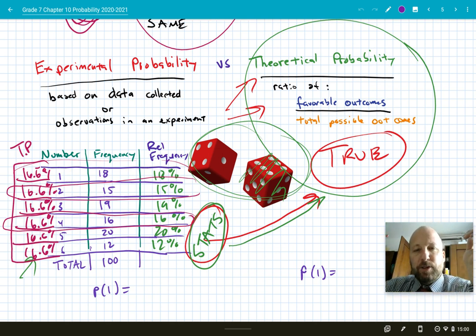What I said was the experimental probability is going to be used in statistics to help predict or estimate the true theoretical probability when we don't know what that theoretical probability is. If we know the theoretical probability, then the experimental probability is just kind of going through the motions, maybe to help us understand what the link between them is. But usually the goal of experimental probability is to try to estimate the theoretical or the true probability.